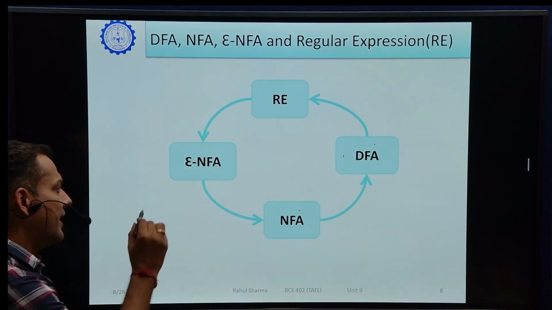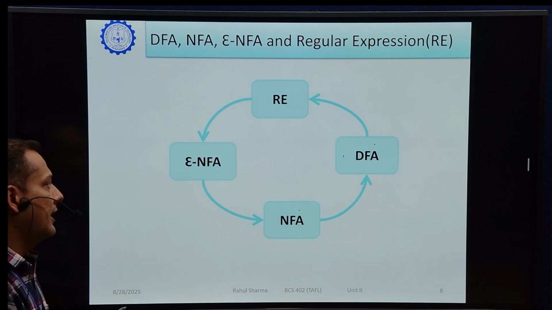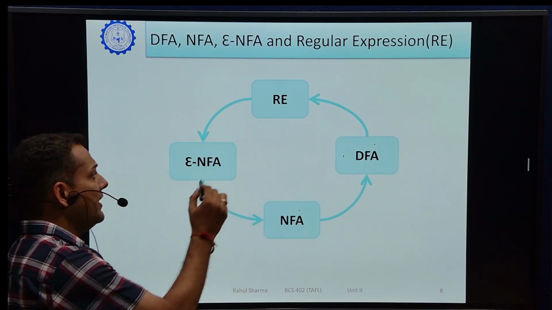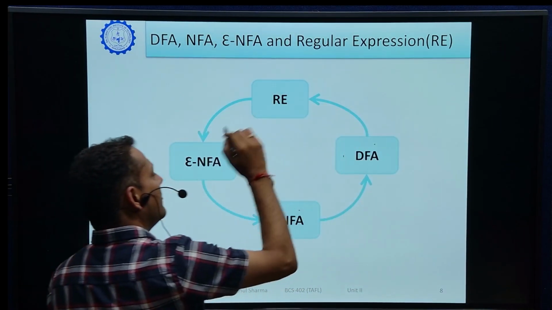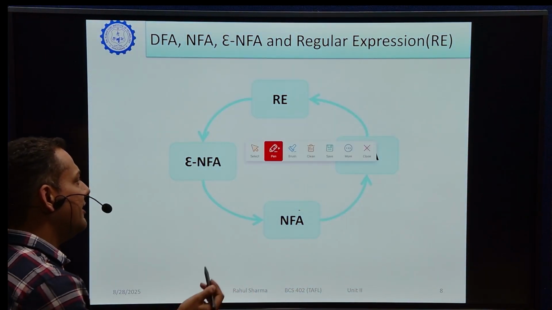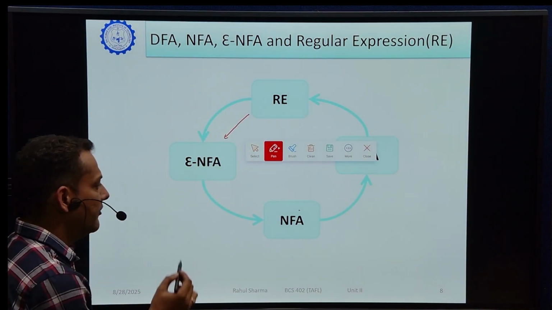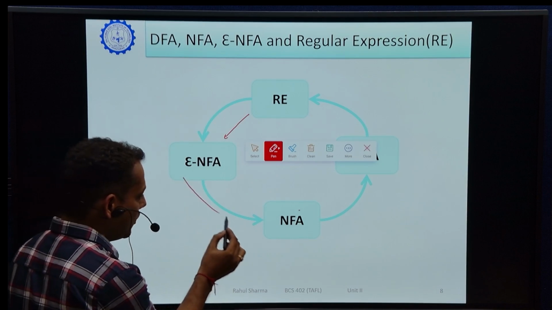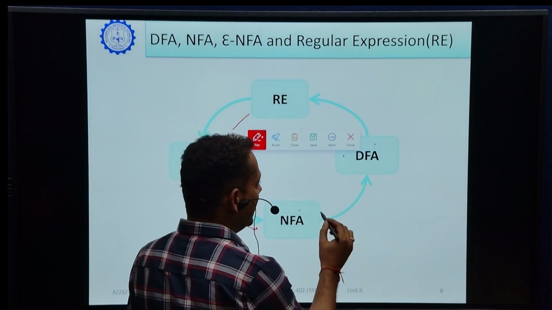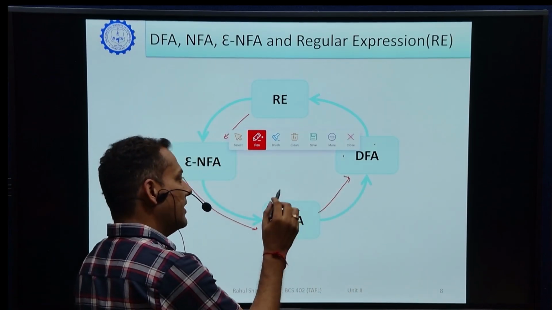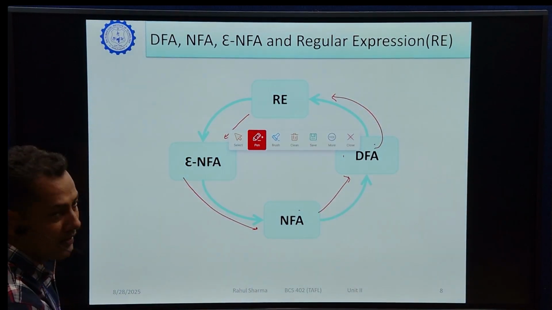So this is a diagram which shows the relation between the regular expression, DFA, NFA and NFA with epsilon. If we have a regular expression written, we can directly convert it into an NFA with epsilon, and this epsilon NFA we can convert into an NFA without epsilon, and then this NFA can be converted into a DFA. Again, if a DFA is given, then we can easily convert this DFA into a regular expression.